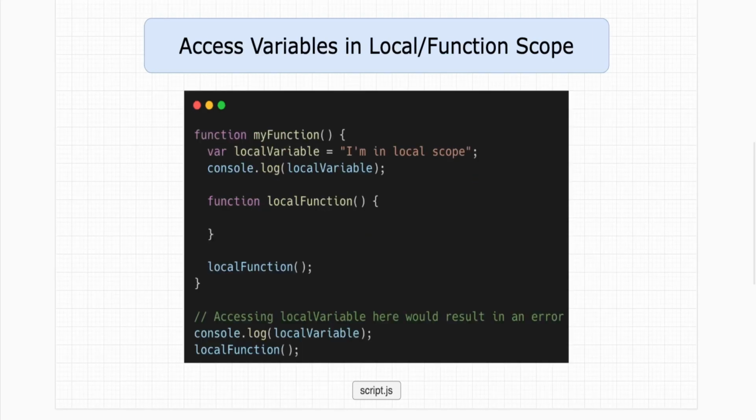We can only access the local variable and local function within the scope of my function. If we try to access them outside the my function scope, the engine will yell at us and throw an error. This is because the function scope works in isolation, and whatever we define in it is confined within it, so we cannot access anything outside of the function scope.